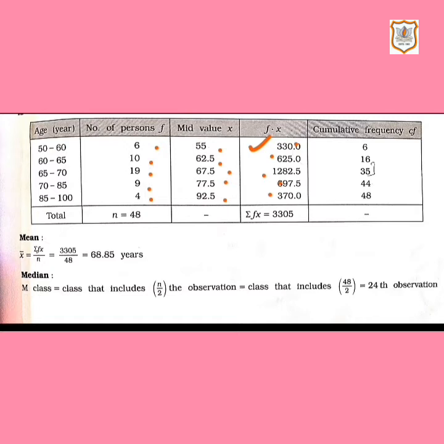Now we are going to total the fx column. That will give you sigma fx, and that is 3305. Now we are going to find cumulative frequency.